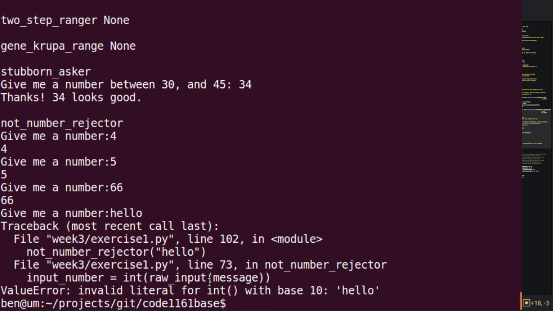If we just read this through, we get a value error, specifically a value error. Remember that. Invalid literal for int with base 10, and it's saying hello is not a number. We can't convert hello into an integer with base 10.